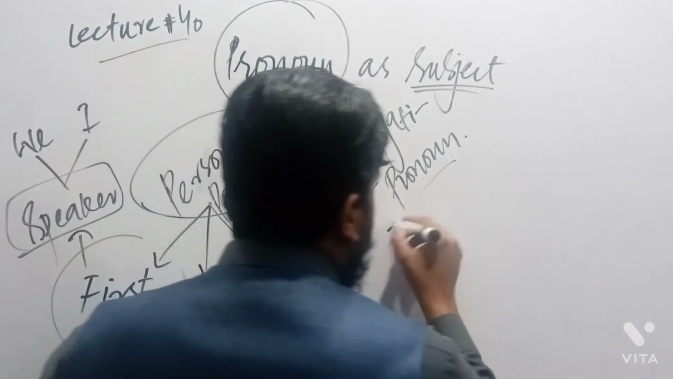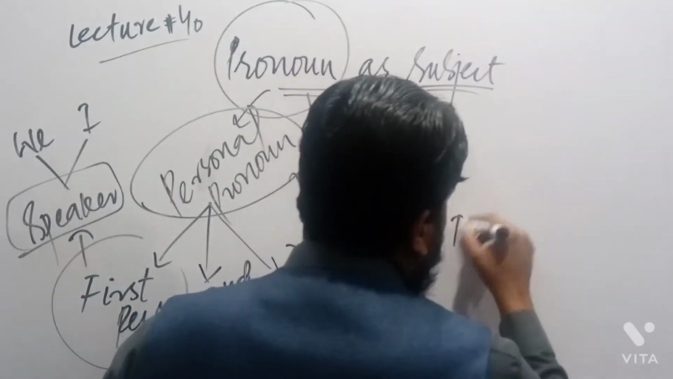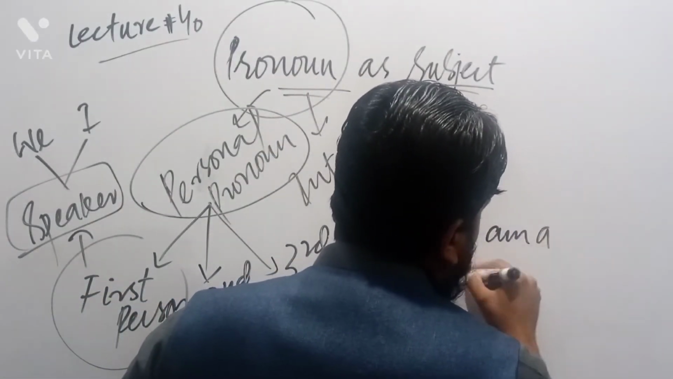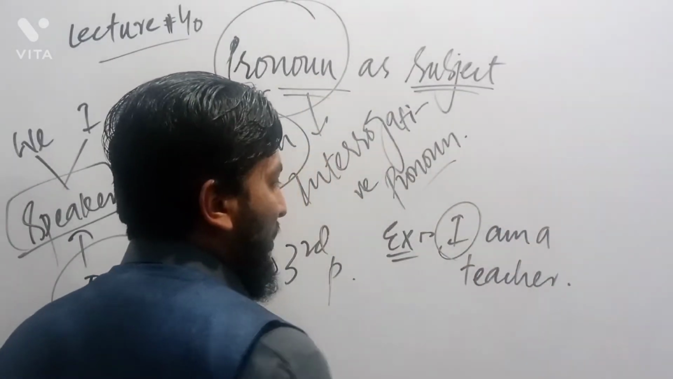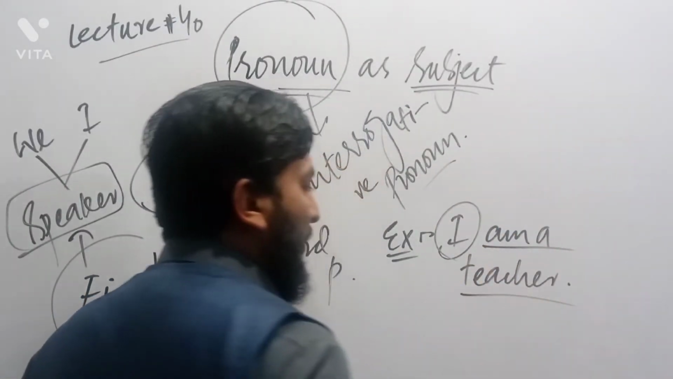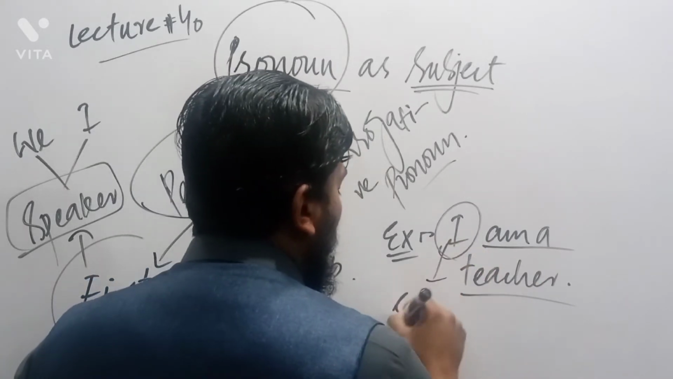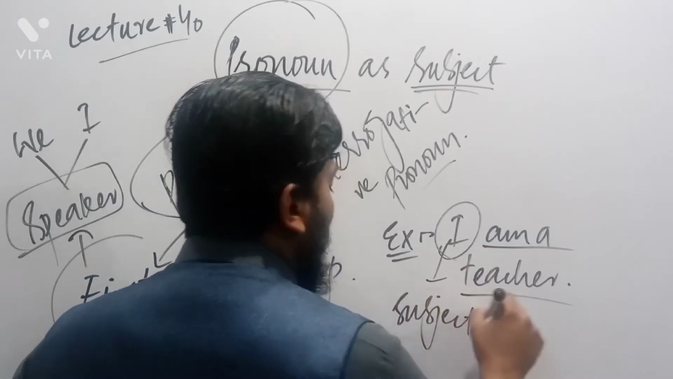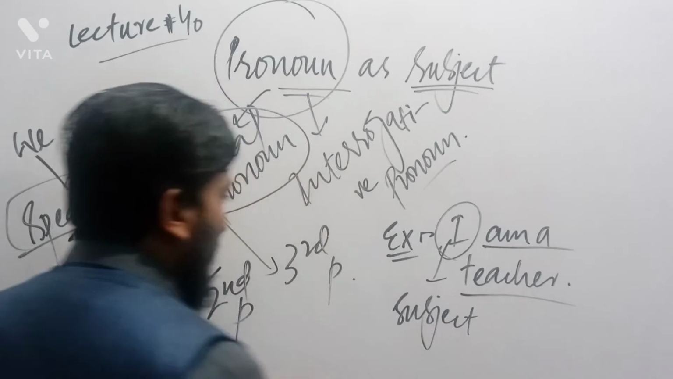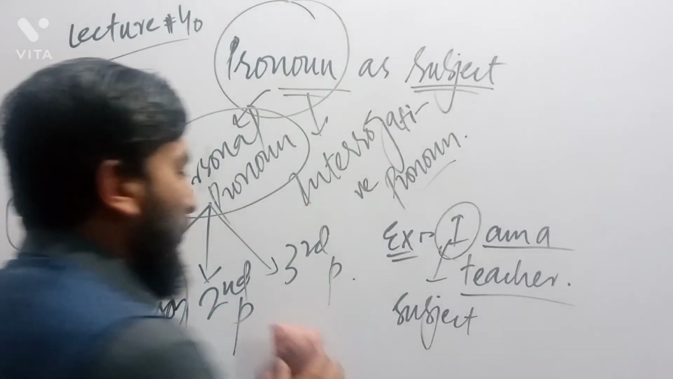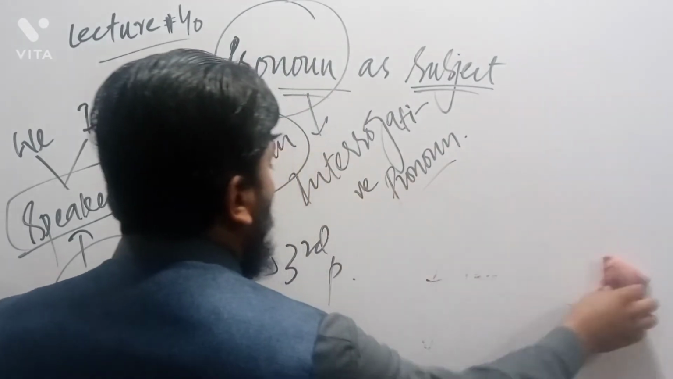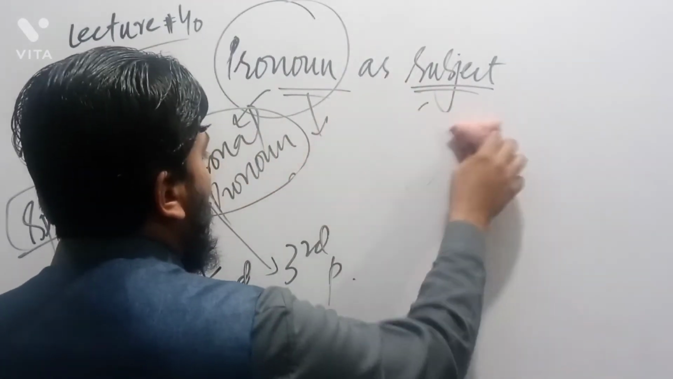I am a teacher. For example, I say, I am a teacher. Here the word I is used as subject. Am a teacher is called predicate. So here I is used as subject. Instead of I, if I give you another example with we, it is clear to us that we are friends.